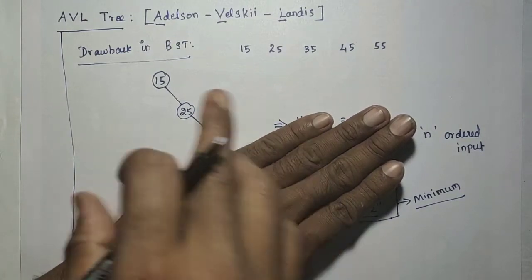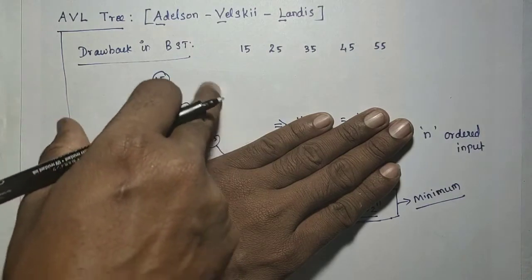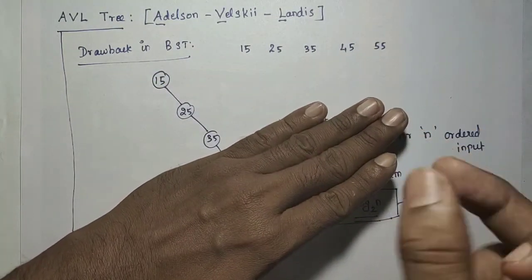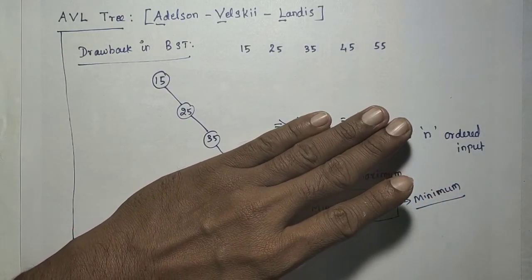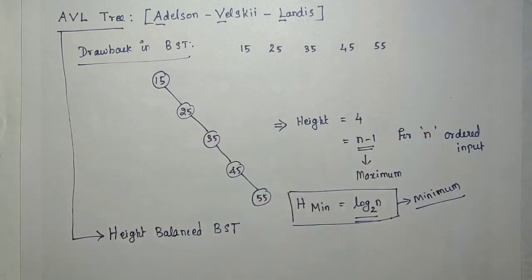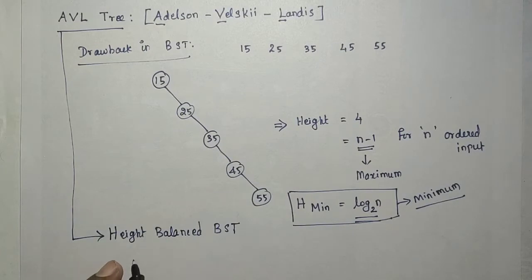But in an AVL tree, while inserting the 35, the structure of the binary search tree will be changed, so that it becomes a binary search tree with height only 1, because the log 3 value is 1. So whatever input you insert, the height will always become log n. That is why we call it a height balanced binary search tree or self-balancing binary search tree.